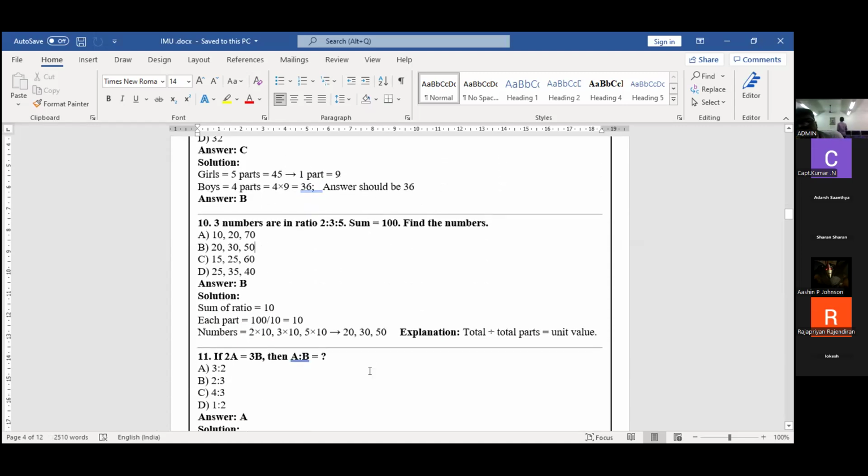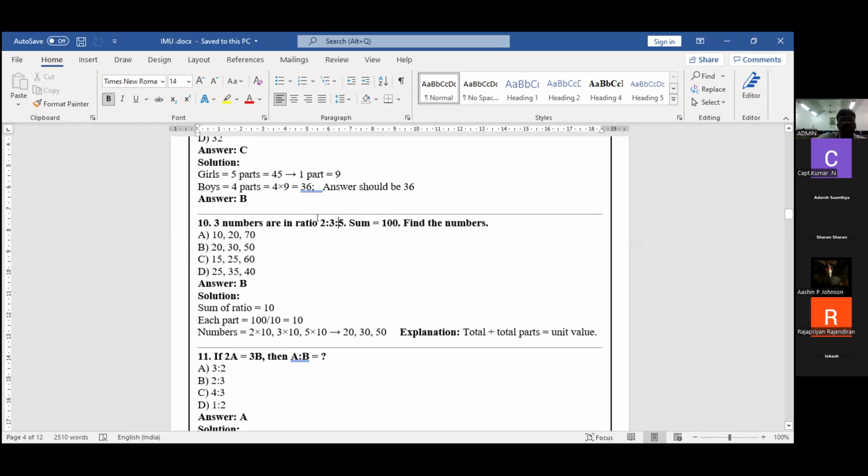Next, a very beautiful and simple sum. Three numbers with a ratio of 2:3:5 are given, and the sum is 100. Find the numbers. Simple one, very, very simple one. Actually, three numbers are present, and the ratio is 2:3:5. If I add these three numbers, the sum is 100. My question is to find the first, second, and third number.